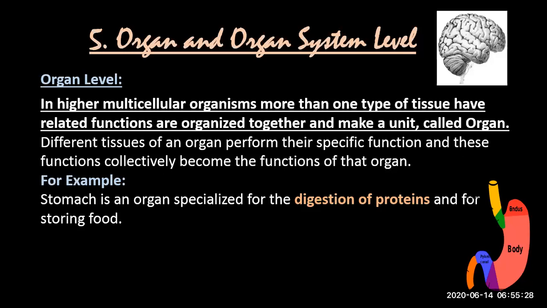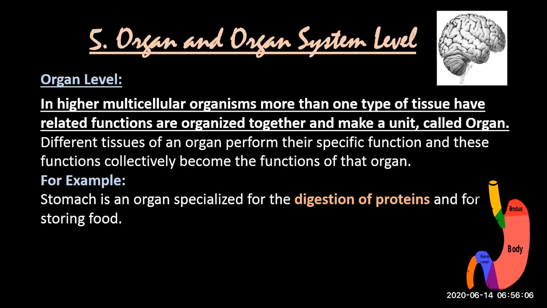Different tissues of an organ perform their specific functions, and these functions collectively become the function of that organ. For example, stomach, and for example, brain. Brain is also made up of different cells, again related to the common goal of connectivity, which makes it an organ. Stomach is also an organ specialized for the digestion of proteins and for storing food. If we recall from previous classes, you have a little bit of knowledge of the digestive system. What happens in the stomach? You've studied digestion of protein and storing food.